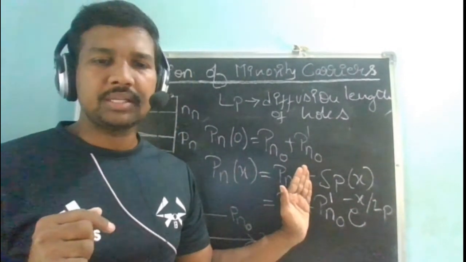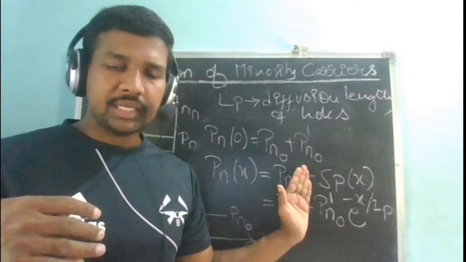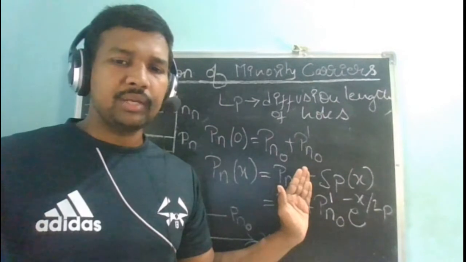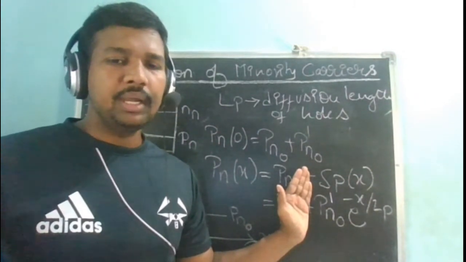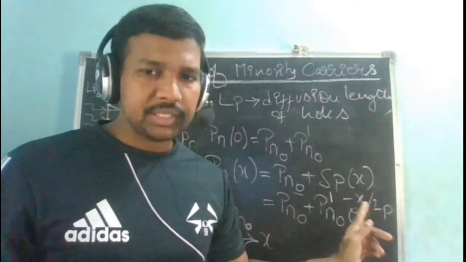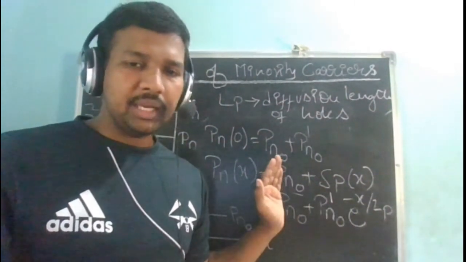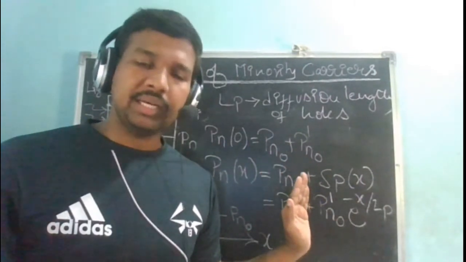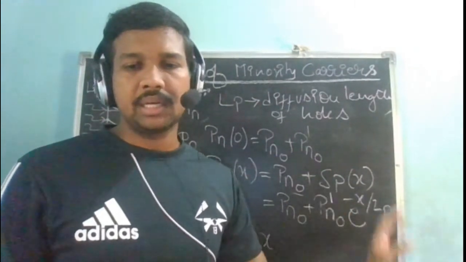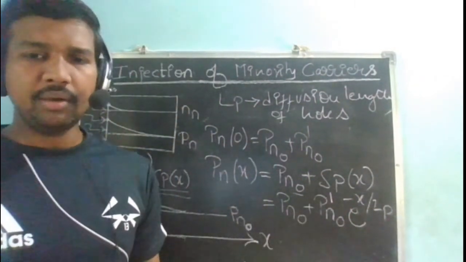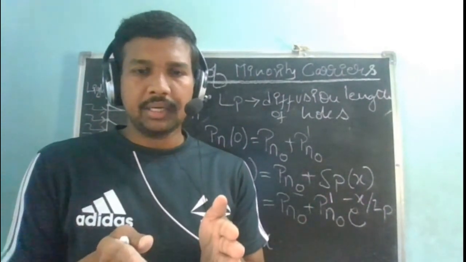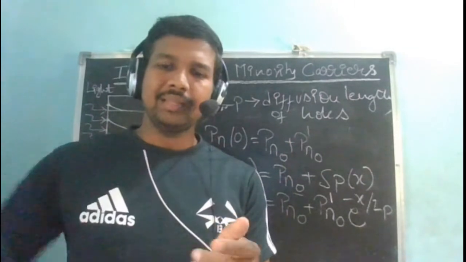What is p n naught dash? The excess carriers generated. The excess carriers are getting reduced, and they are reducing to a value that is 1 by e times my generated excess carriers. So that means this distance x is equal to Lp says that at that particular distance your excess generated carriers are going to reduce to almost 1 by e times the excess carriers that were generated. That is the meaning of diffusion length. So whenever you take the length of your semiconductor, note that it is much greater than your diffusion length.